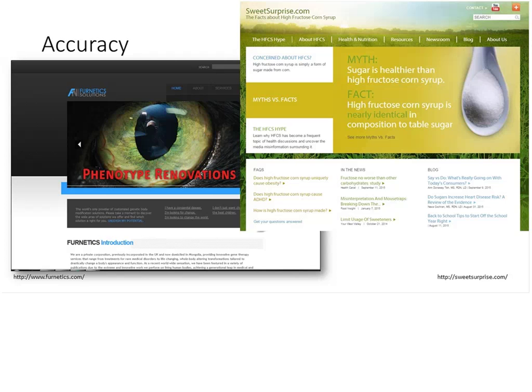Also, if there's no information provided or no indication as to where it comes from, that could be a flag that the website may not be as accurate. If there are good lists of sources that can be located and everything is credited and sourced, then that's a good sign. So for these two examples, these are both websites that are not really accurate.